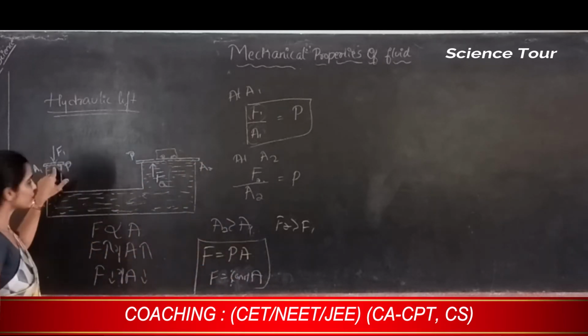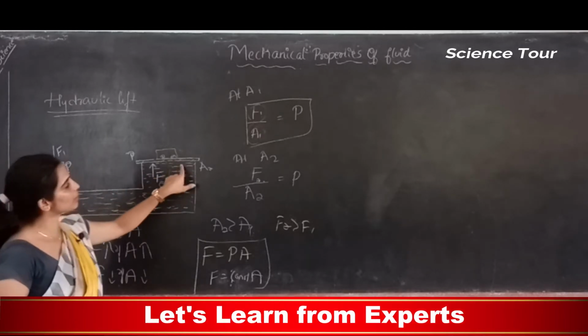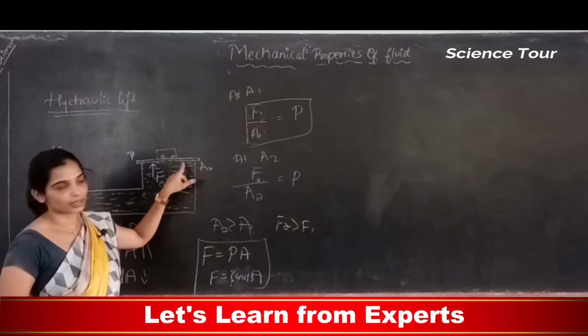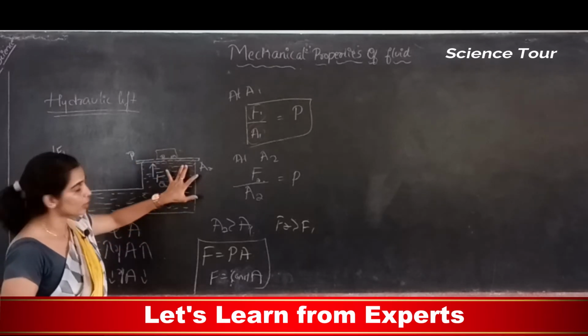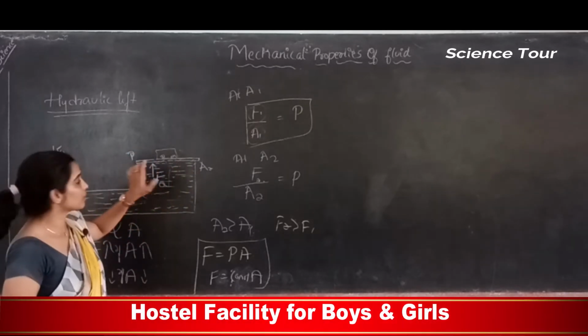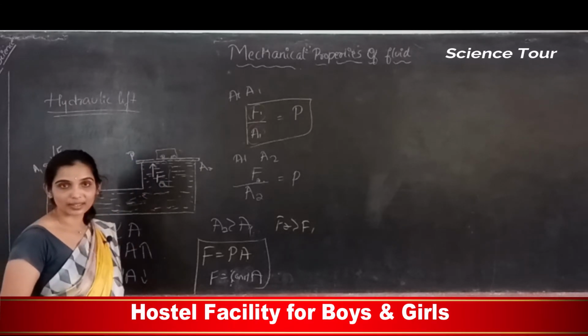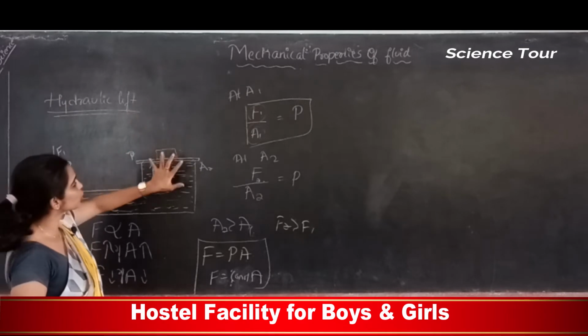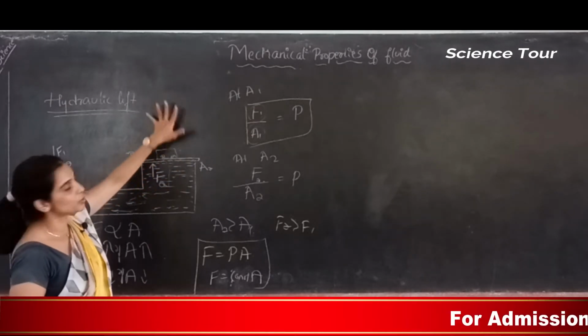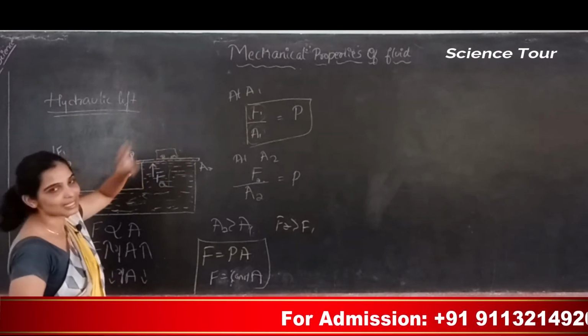Whatever pressure is applied on the fluid here, the same pressure will be observed here. So to have that pressure, the force should be greater, because the area of cross section is greater. So greater force means greater power. This object, the car or anything, will be easily lifted.